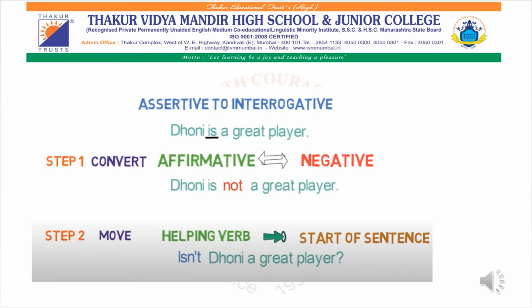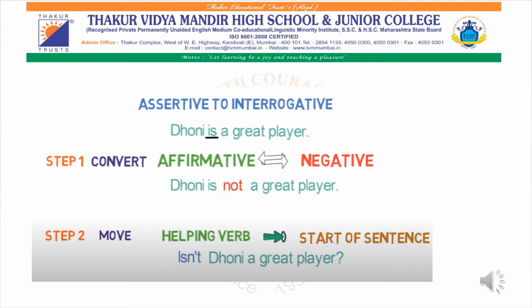If they ever tell you to convert an assertive sentence to a negative one, you have to keep two steps in mind. For example, if they give you the sentence "Dhoni is a great player," this particular sentence is positive. Since it is positive, you first have to convert it into negative. If it was negative, you would have converted it into positive. So convert the affirmative sentence to negative: after the helping verb "is," you add "not." Dhoni is not a great player.